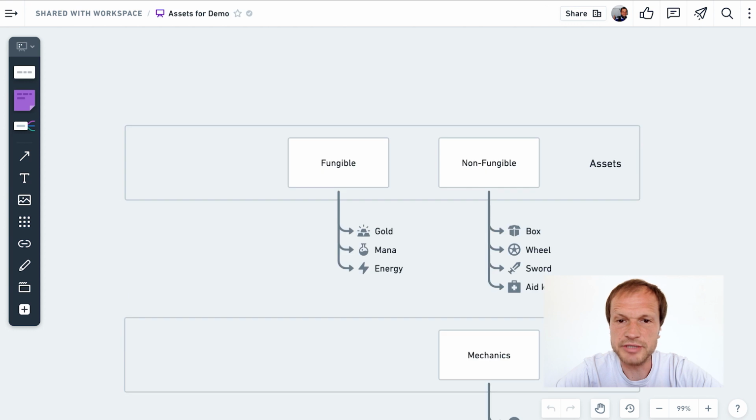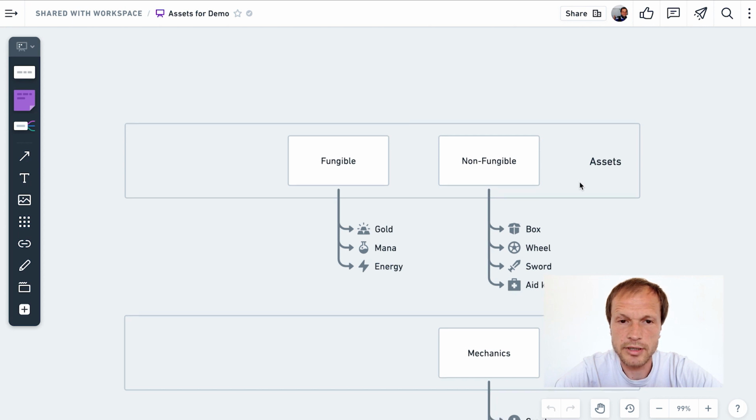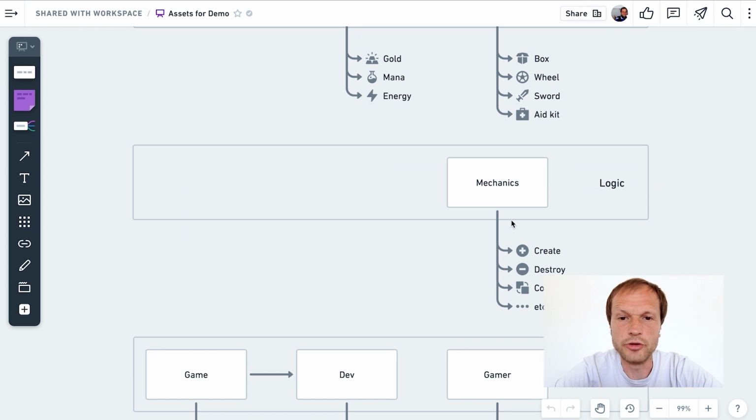The game assets are subdivided into fungible and non-fungible. Fungible assets are non-unique resources which can be spent partially and are globally used in the game, for example, gold, energy, and so on. Non-fungible assets are unique resources, one of a kind each. The game logic always assumes game interaction with NFA, comparison of two or more NFAs, their creation, destruction, or consolidation. Any actions with NFA are carried out through mechanics. Mechanics is a predetermined logic which carries out the pre-programmed action with one or several assets, fungible or non-fungible.